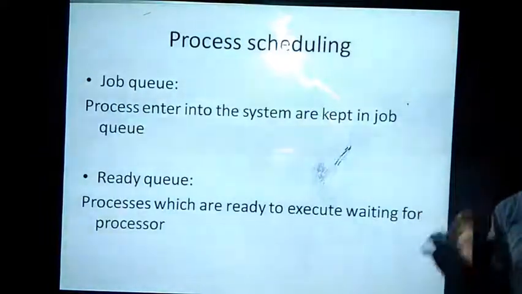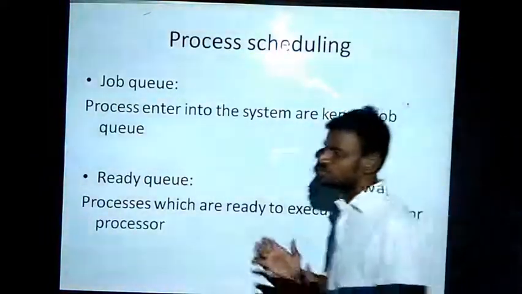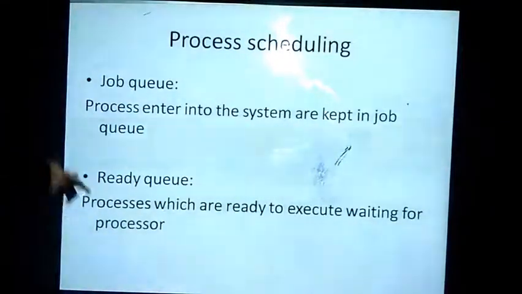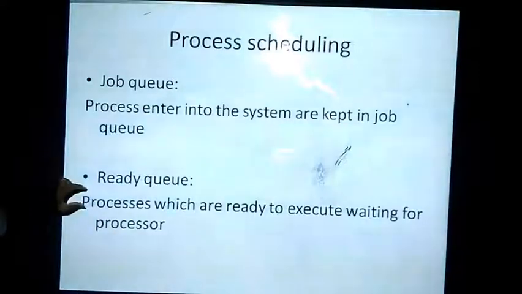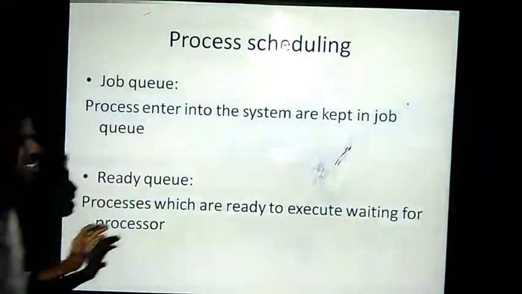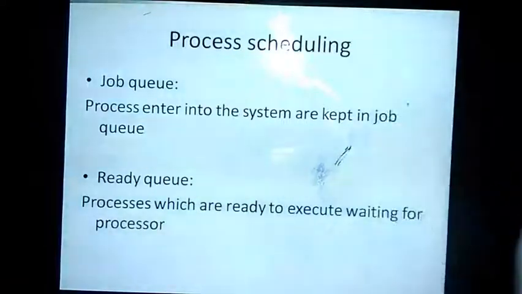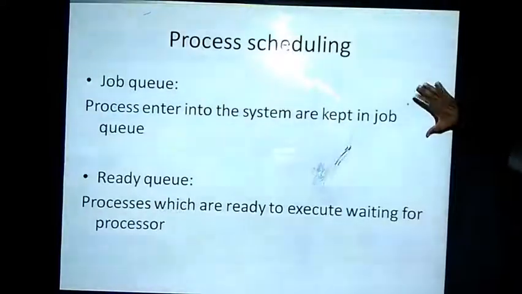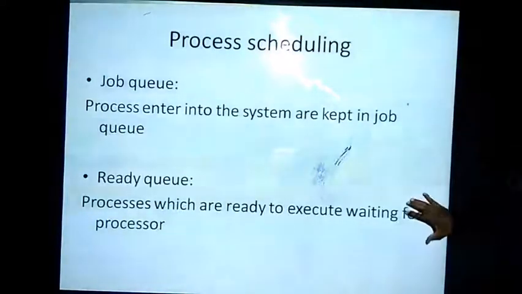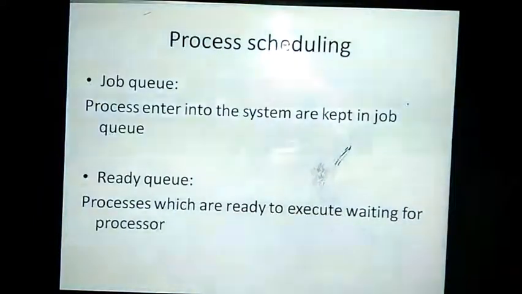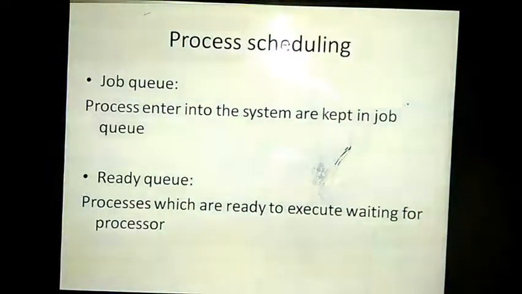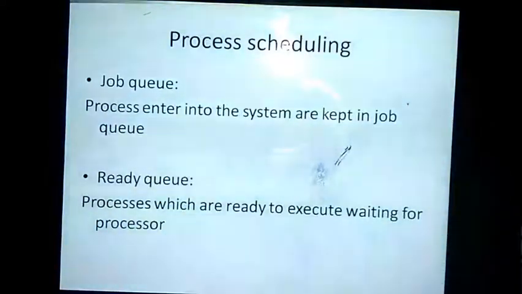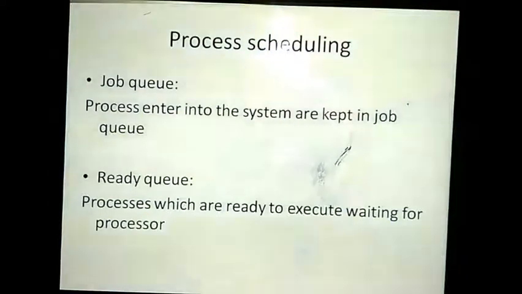In the ready queue, we put only those processes which are ready to execute. When we assign the processor to a process, it needs to be executed, so they are kept in the ready queue so that they can be assigned the processor. All the processes in your system are kept in the job queue. But in the ready queue, we put the processes which are stored in main memory, in RAM, which are ready to execute and waiting for the processor. If you give the processor, they will get executed.